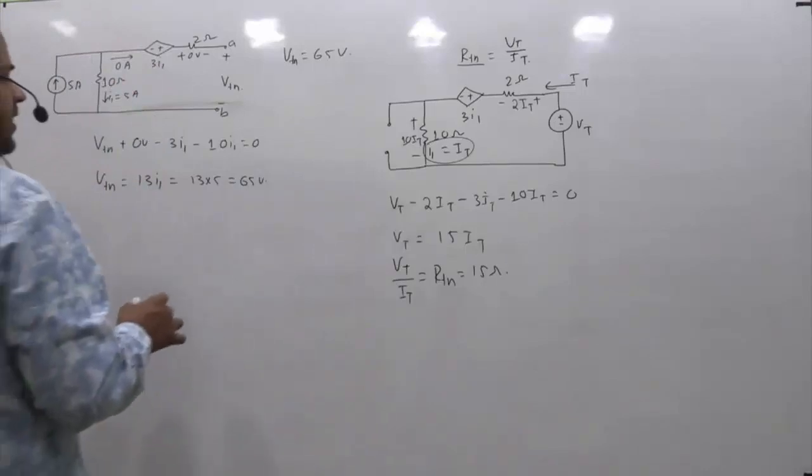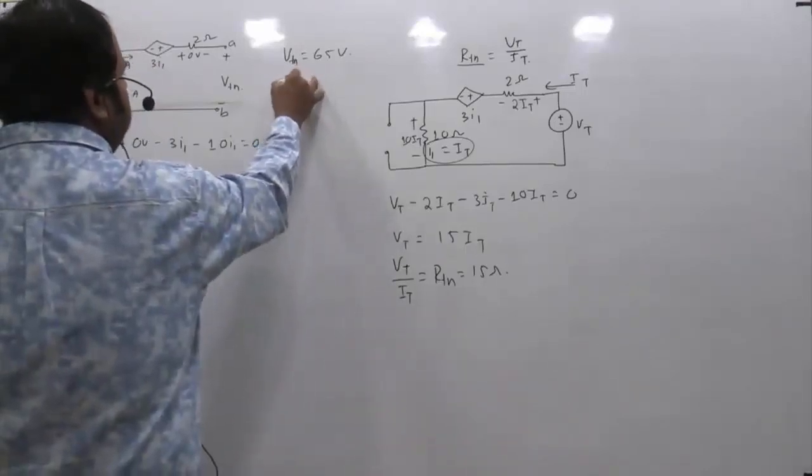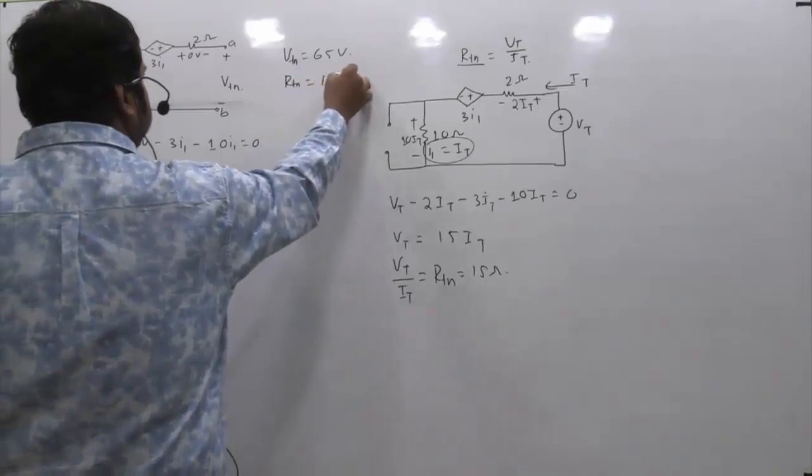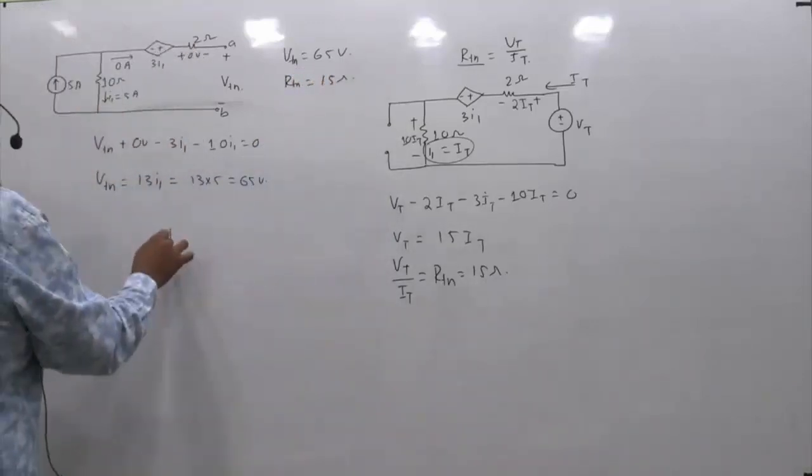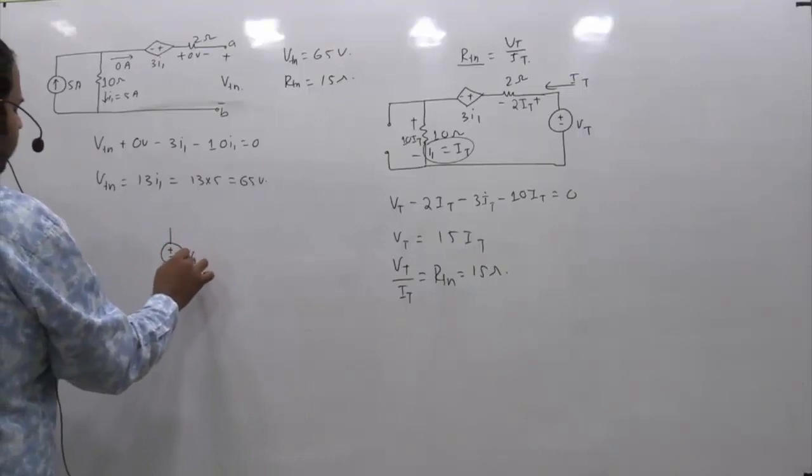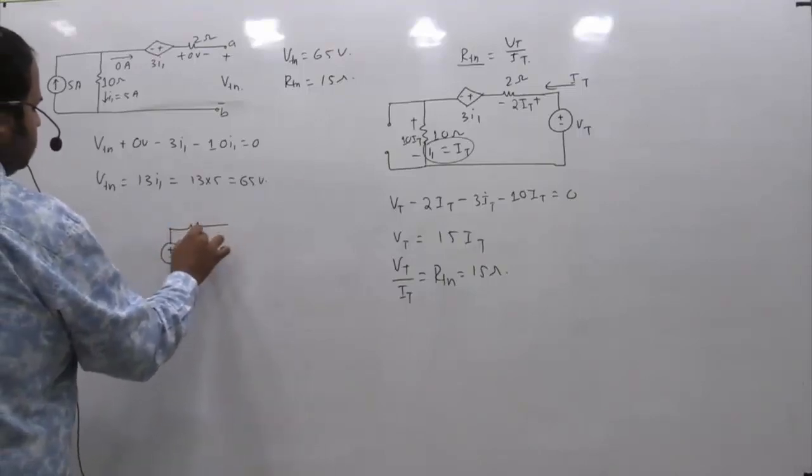So you got the value of VTH is 65 volts and the value of RTH is 15 ohm. So if you try to draw the Thevenin equivalent circuit, we have VTH in series with RTH.